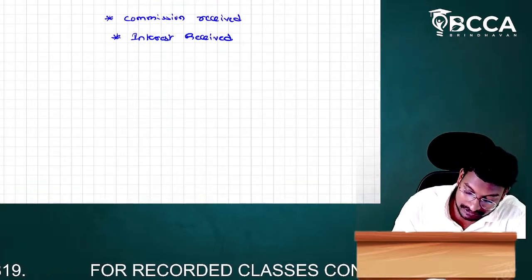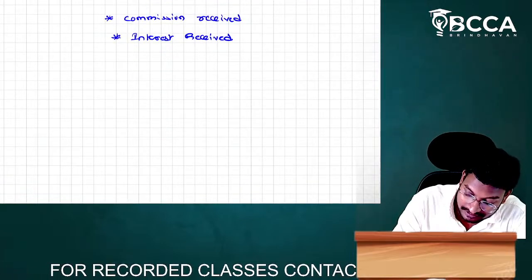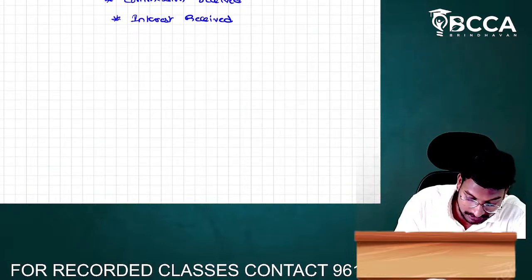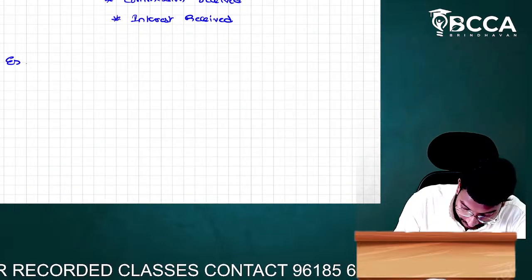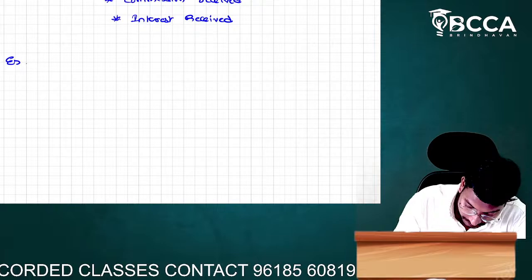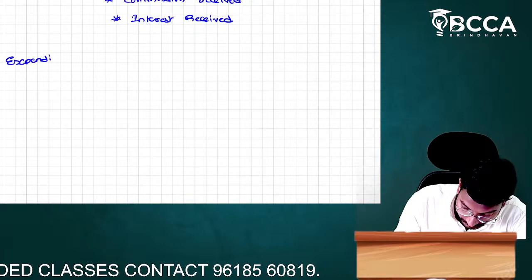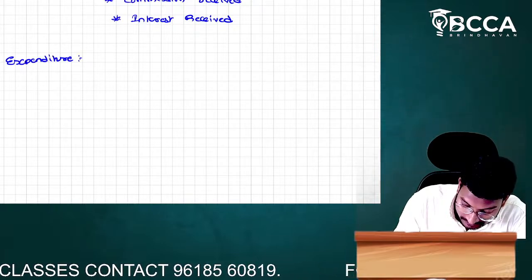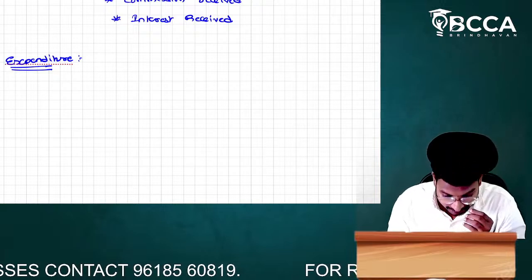Now another terminology I am going to discuss: the next terminology is expenditure.